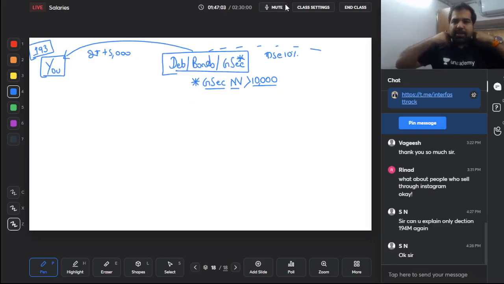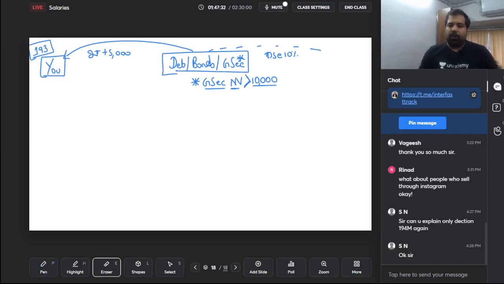So let's recap this, guys. What is this? Interest on securities. Is it your income? Yes. From debentures, bonds, government securities, if you earn interest which is more than 5,000 rupees per payment, yes, of course, per payment, guys, then TDS will be at the rate of 10%. Guys, why per payment? Because Reliance debentures don't know how much Kotak debentures have paid you. So hence it's per debenture, per payment. And for government securities, only if the nominal value is more than 10,000, then in that case TDS will apply.